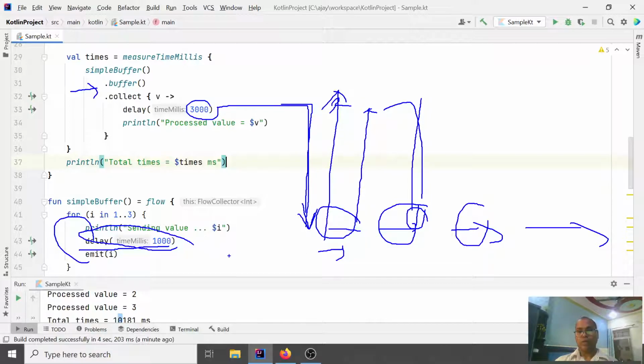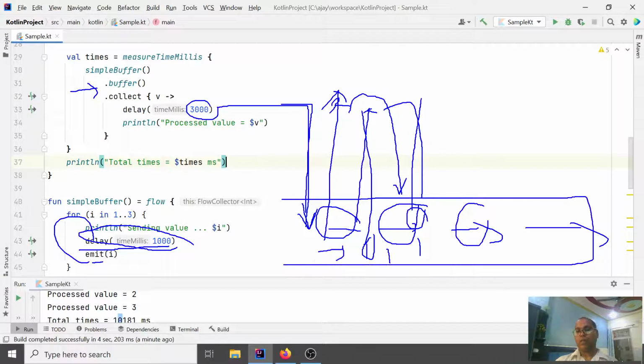Till now, in each 1 second they are producing different data. And after 3 seconds, the consumer again says I need another data. This data is already emitted and calculated, and is returned flatly. Now this is running in a different coroutine, and they are not waiting for this coroutine.